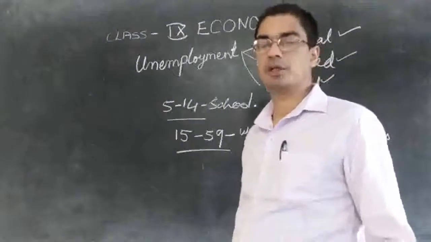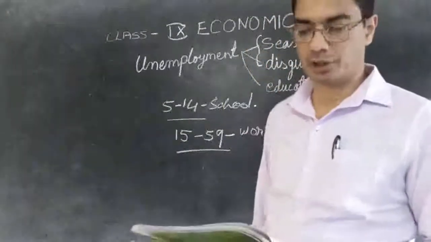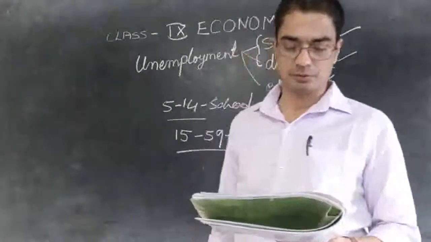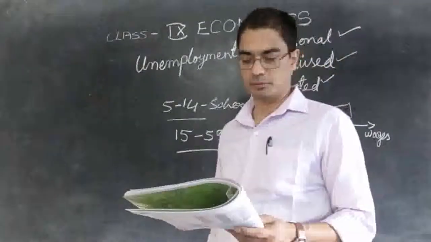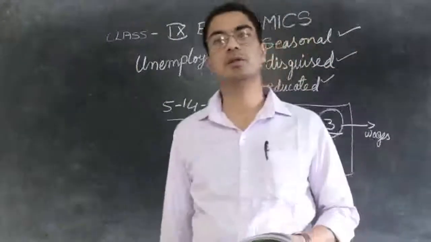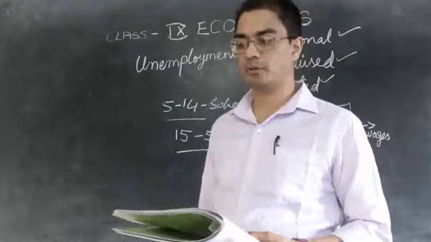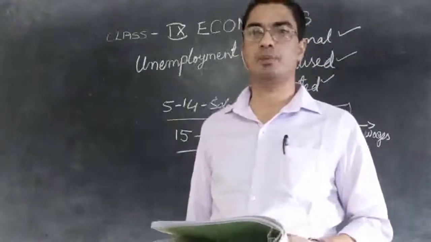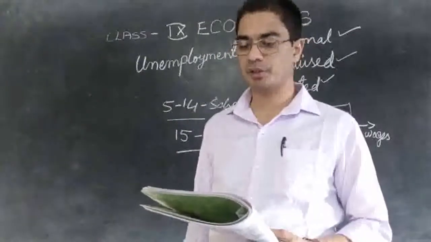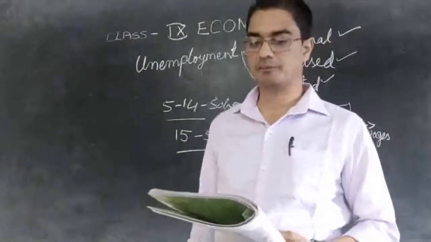So these are different types of unemployment that are prevalent in our country. In the urban area we can find that this educated unemployment has become very common. Many people are educated but they are not able to find a job, so they just remain in the house without doing anything.